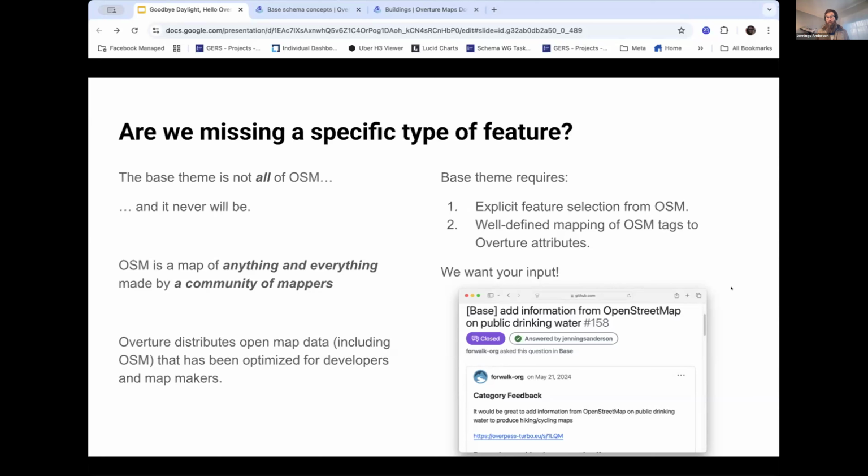And we'd love more input. Here's a screenshot of our GitHub where somebody asked for more information on public drinking water from OpenStreetMap to go into Overture. And so we added that conversion, and I think we added about 230,000 water access points. And so please be in touch. Our GitHub is a great way to leave your comments so that we can keep continuing to serve this data.